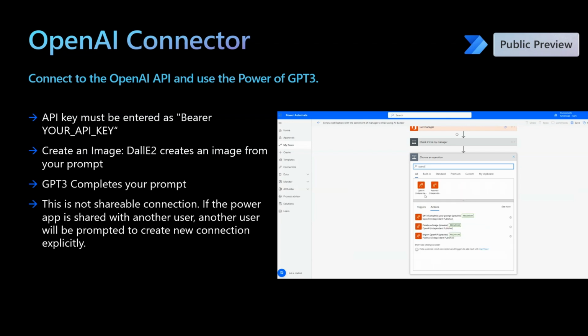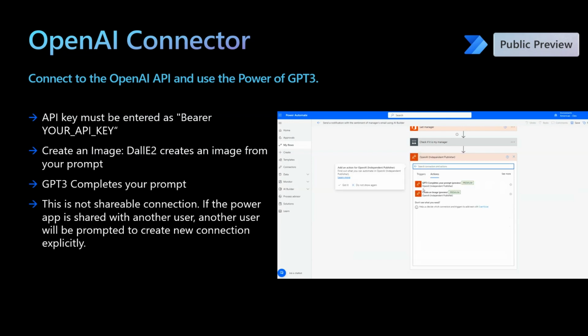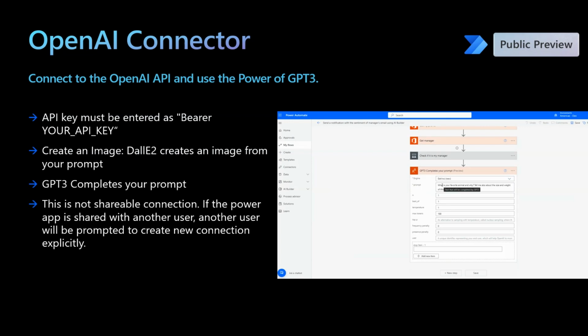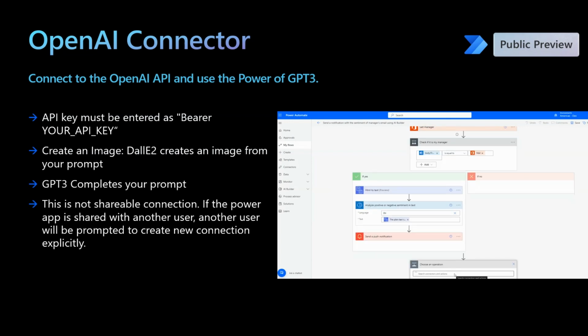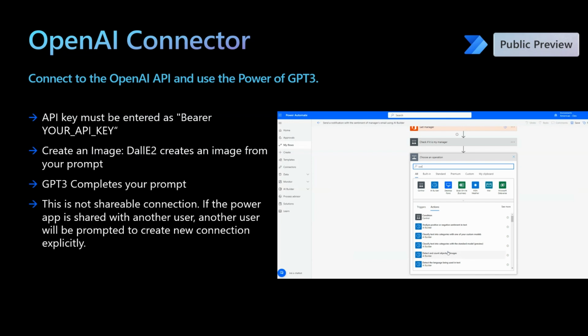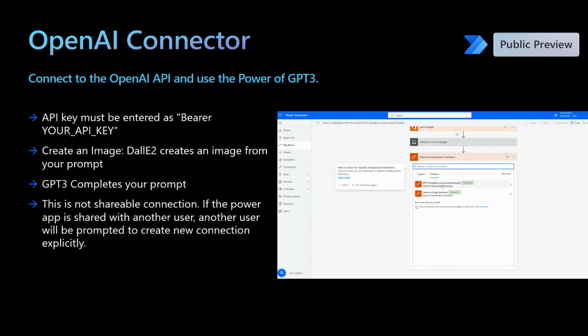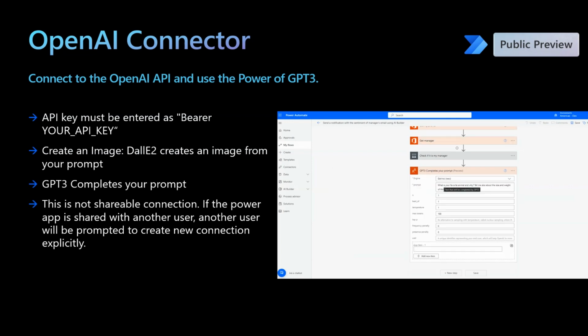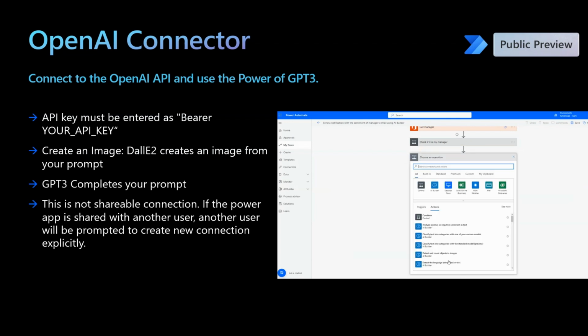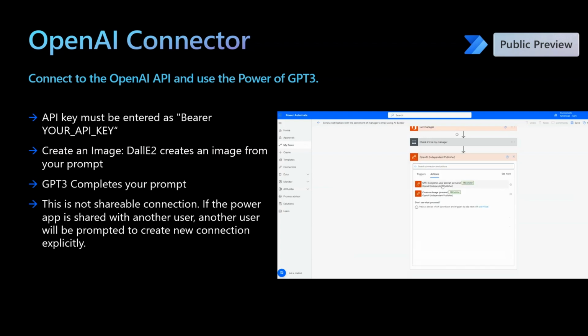This directly calls the OpenAI APIs and can be used to create images based on prompts, complete your prompts for summarization, classification, translation, and so on. Note that this bypasses Azure OpenAI and directly connects to OpenAI APIs. The customers don't have the same level of security compliance that is provided by Azure OpenAI.